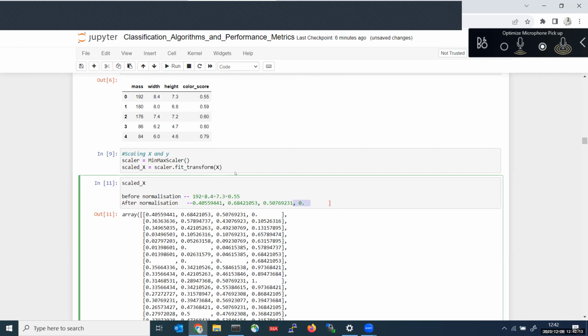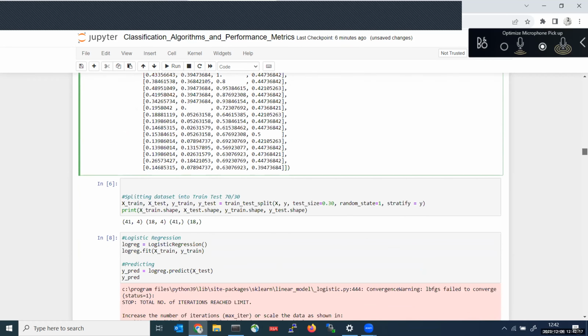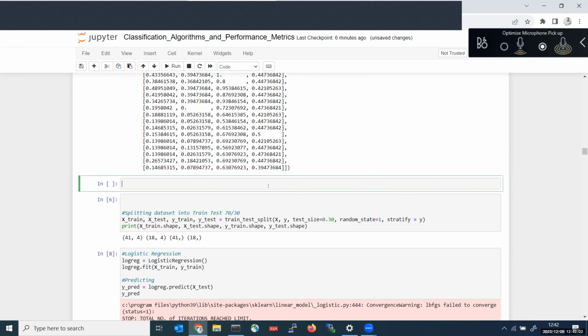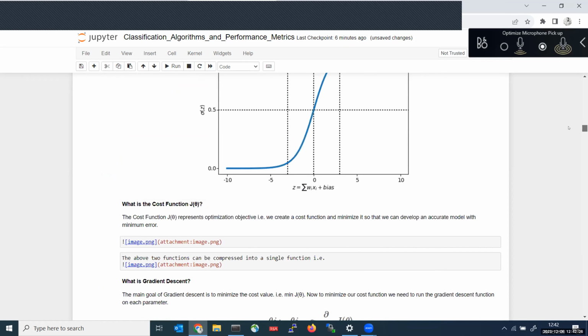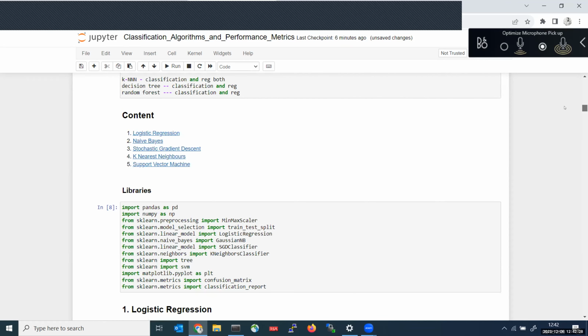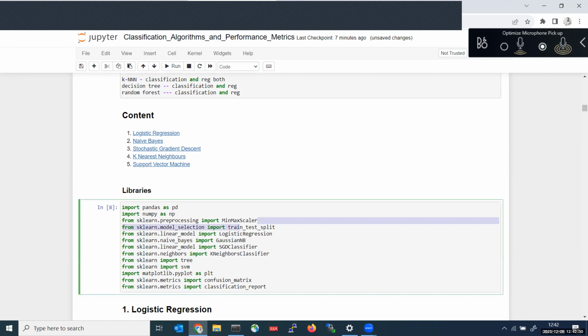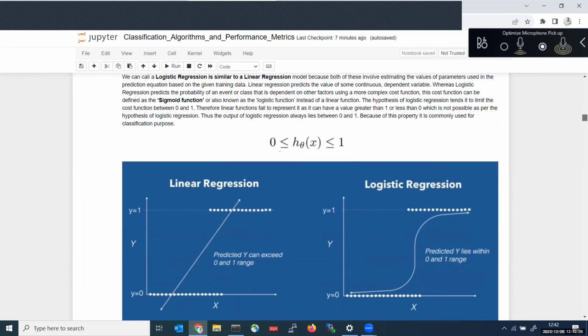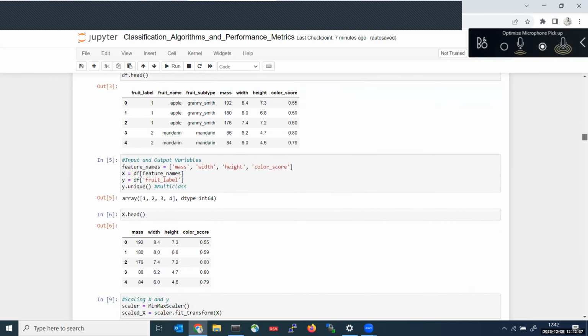Okay, so now what I'm suggesting is you try with standard scaler also. What you need to do, we have already done it in our previous project, I think. You just need to use the previous code snippets.